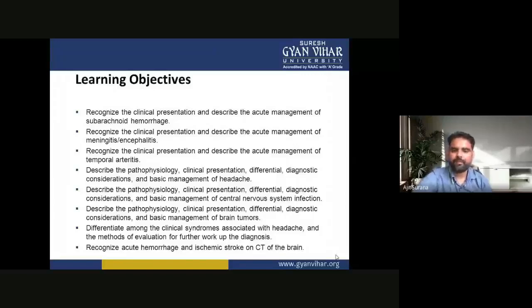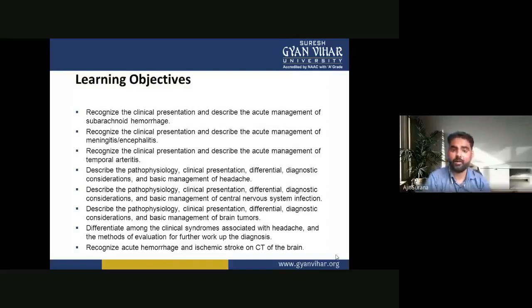Describe the clinical presentation, differential diagnostic consideration, and basic management of brain tumors. Differentiate among the clinical syndromes associated with headache and methods of evaluation for further workup of the diagnosis, and recognize acute hemorrhage and ischemic stroke on CT of the brain.